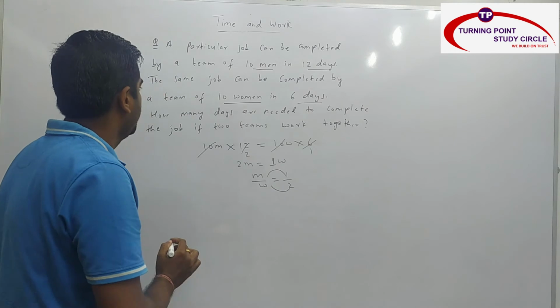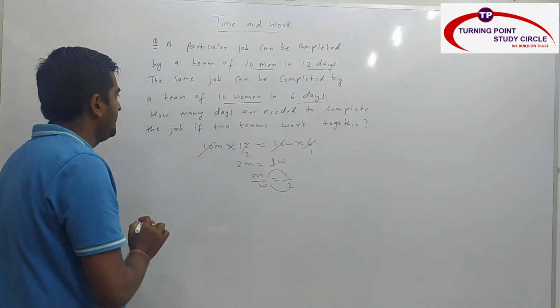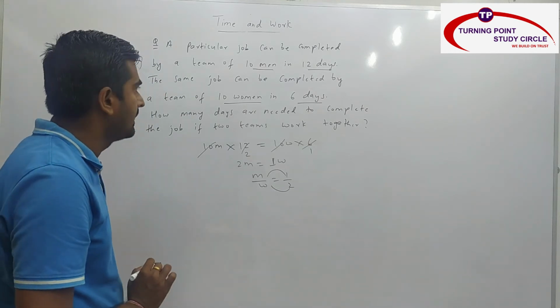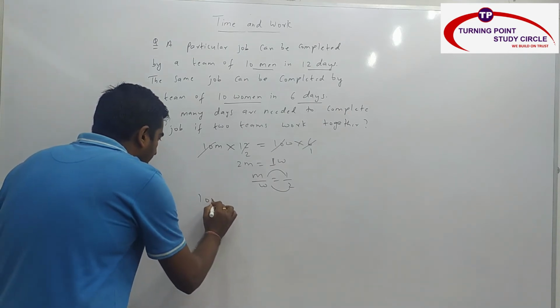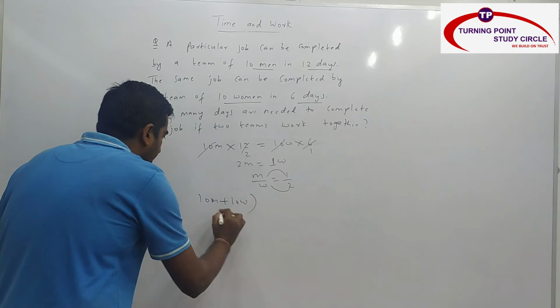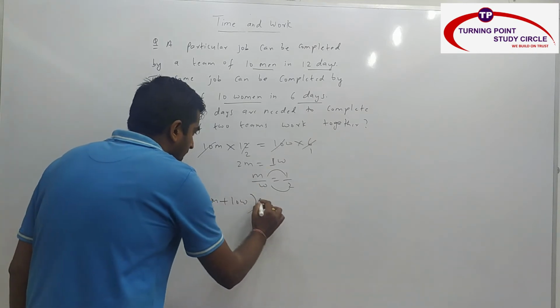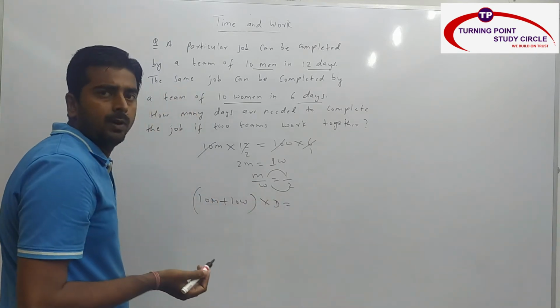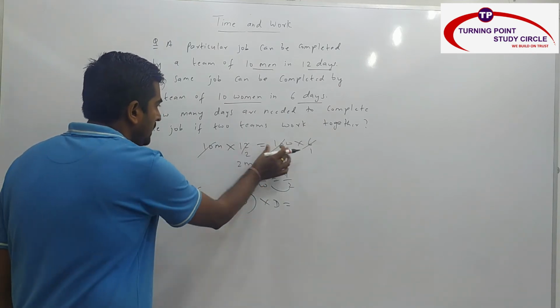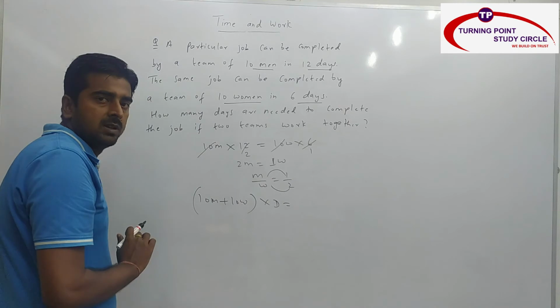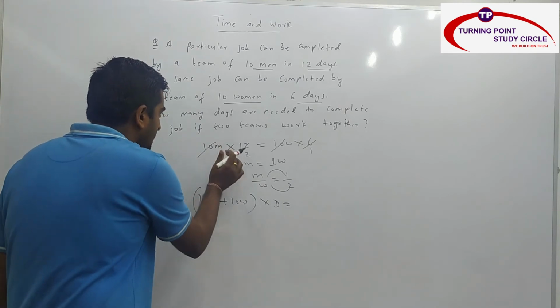Now they are asking how many days are needed to complete the job if two teams work together? You have 10 men and 10 women. So 10 men plus 10 women, right? In how many days? And work you have to take. For that you have the efficiency of men and women and you have these two equations. You use any one of the equations because work is constant. So I am using this original equation.